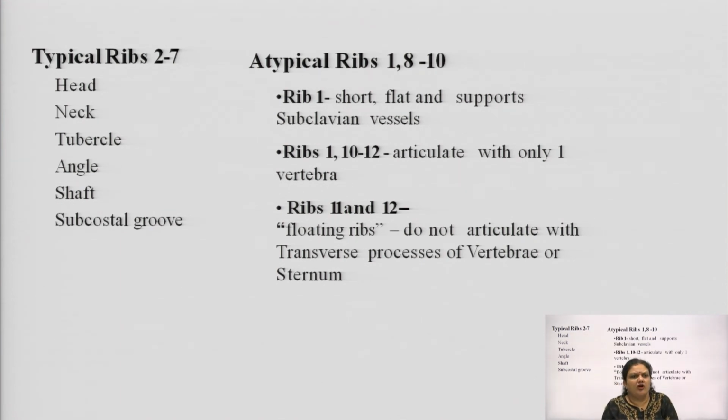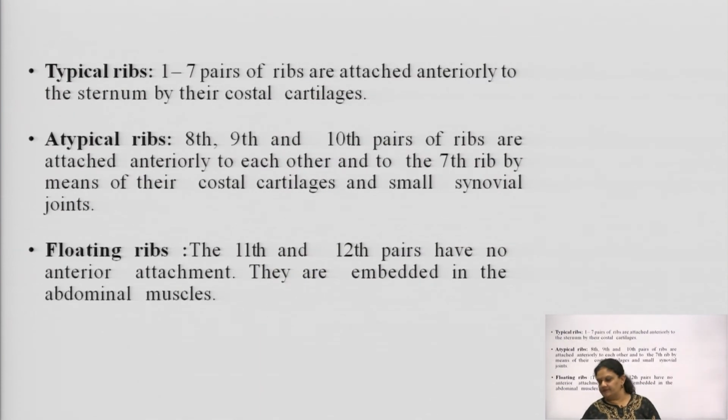Rib 1 is very short and flat in structure, and it supports the subclavian vessels, while ribs 1, 10, 11 and 12 articulate with only one vertebra. Ribs 11 and 12 are considered floating ribs. They do not articulate with any other bone or structure, and they float exactly.